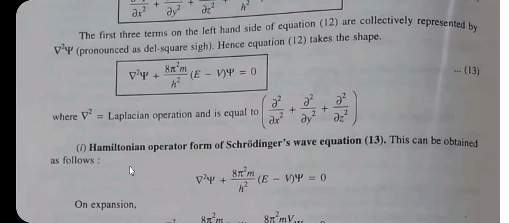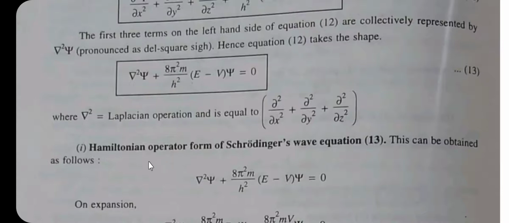So friends, first of all let us discuss what is meant by an operator, because here there is a Hamiltonian operator. An operator is a mathematical instruction, or a mathematical procedure to be carried out on a function. The function on which the operation is carried out is called the operand.